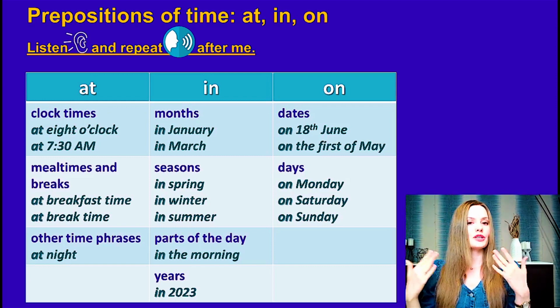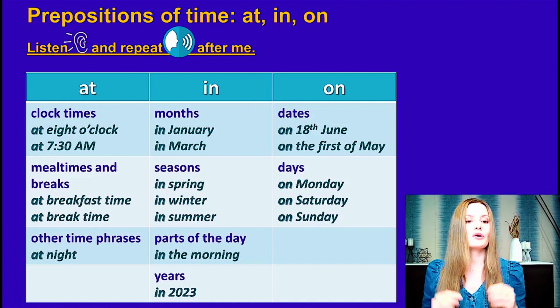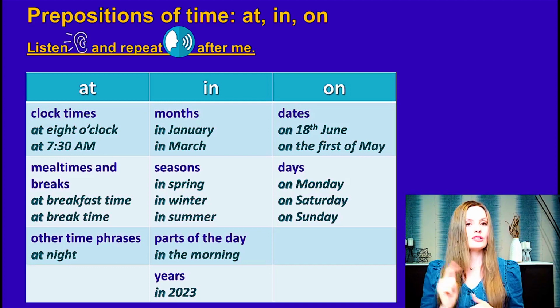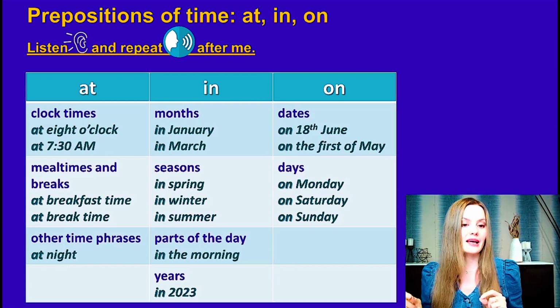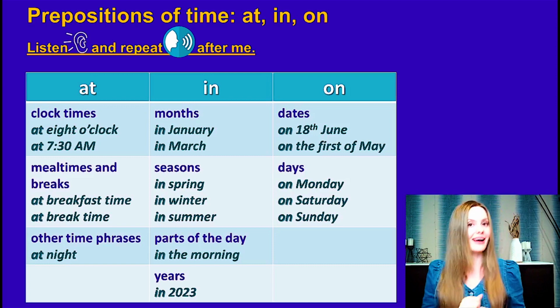Okay, so when do we use the preposition in? We use the preposition in with months. For example, in January, in March. Also, we use it with seasons. In spring, in winter, in summer, in fall. Also, we use it with parts of the day. For example, in the morning, in the evening, in the afternoon. But remember, at night. And we use it with years. For example, in 2023.